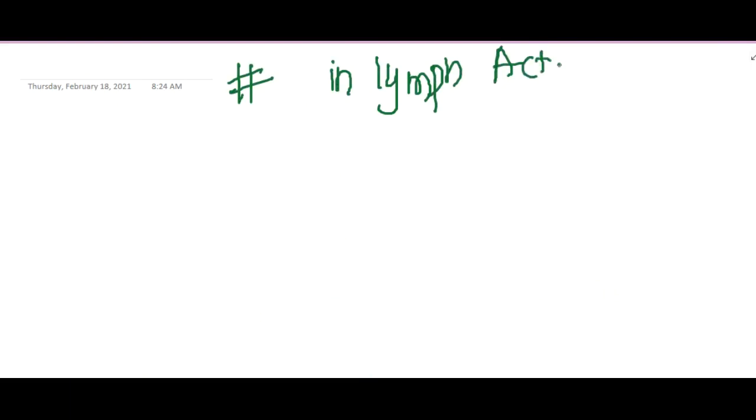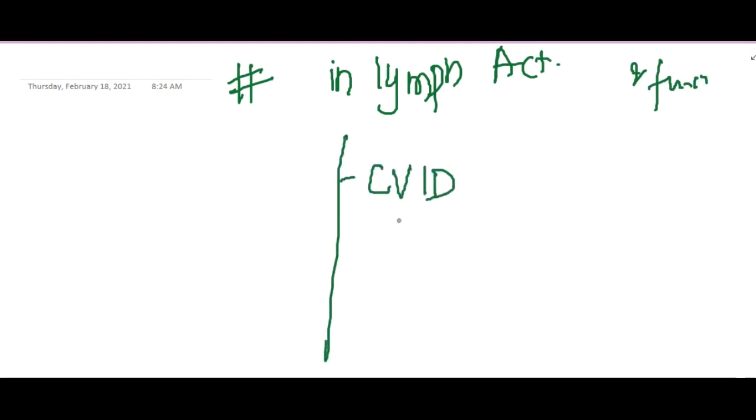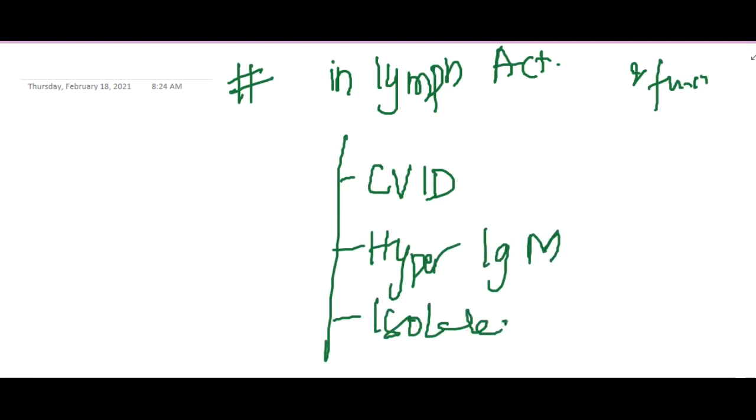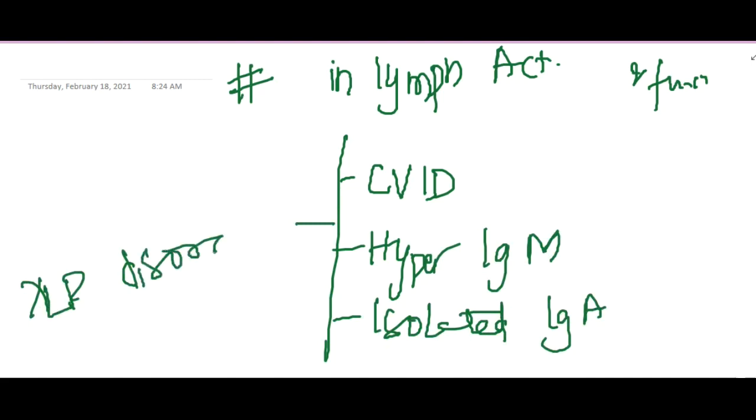we have the next immunodeficiency disorders which show defect in lymphocyte activation and function. These defects in lymphocyte activation and function include severe combined immunodeficiency, hyper IgM syndrome. This also includes isolated IgA deficiency, and it also includes XLP disorder. Okay, first we will see the